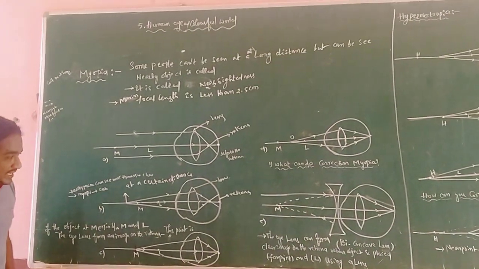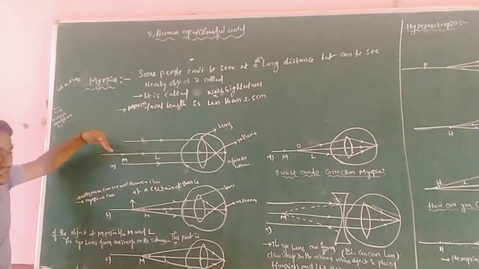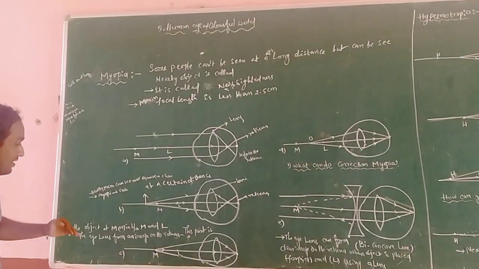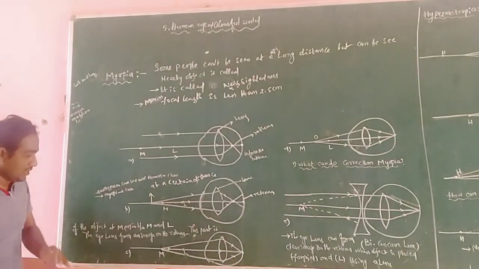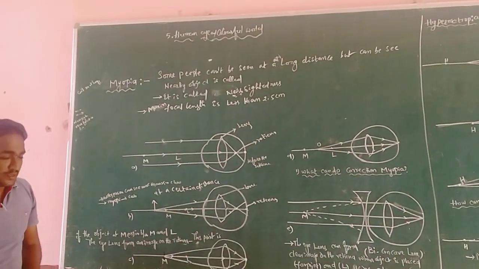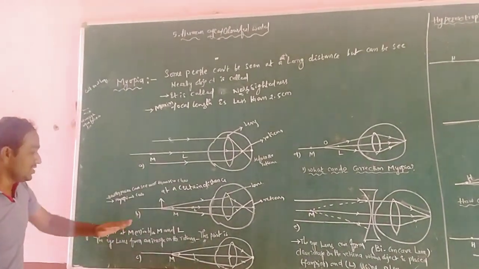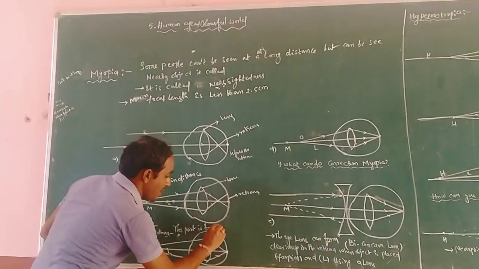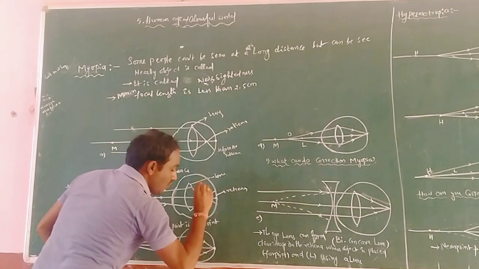So according to this concept, this point is known as the far point.